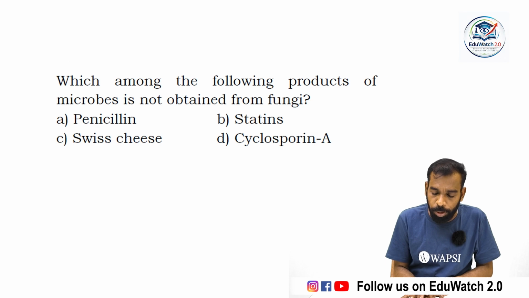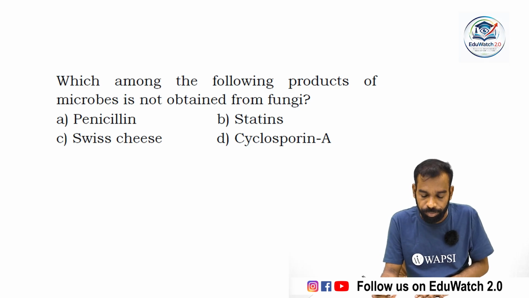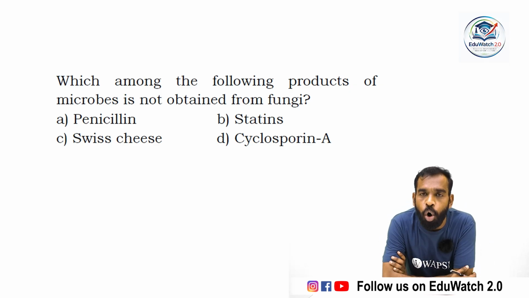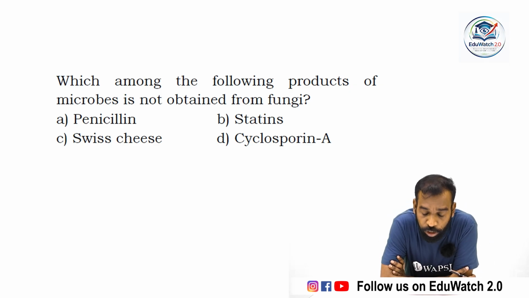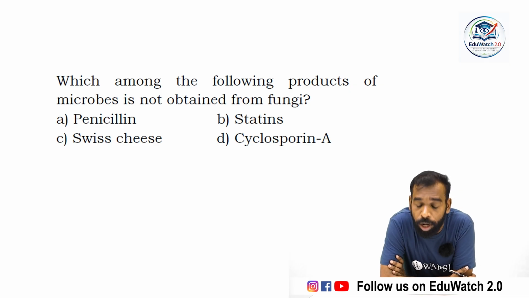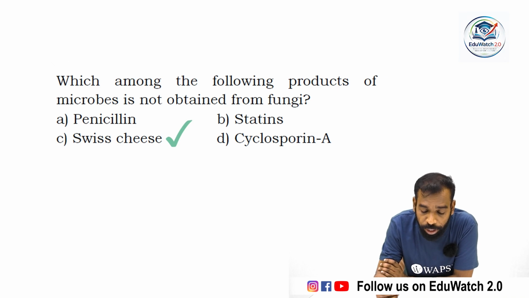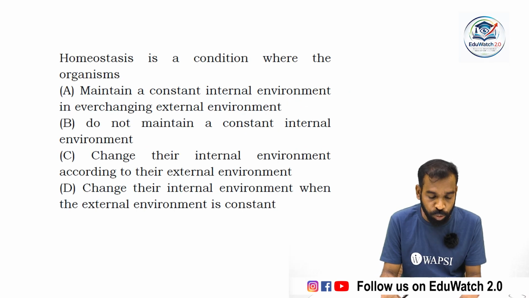Which among the following products of microbes is not obtained from fungi? Penicillin, Swiss cheese, cyclosporin A, Trichoderma polysporum, and statin. What is statin? Statin is a blood cholesterol lowering agent. Penicillin is a fungal product. Swiss cheese is a fungal product. Cyclosporin A is a fungal product. And statin is not a fungal product. Move to the next question.